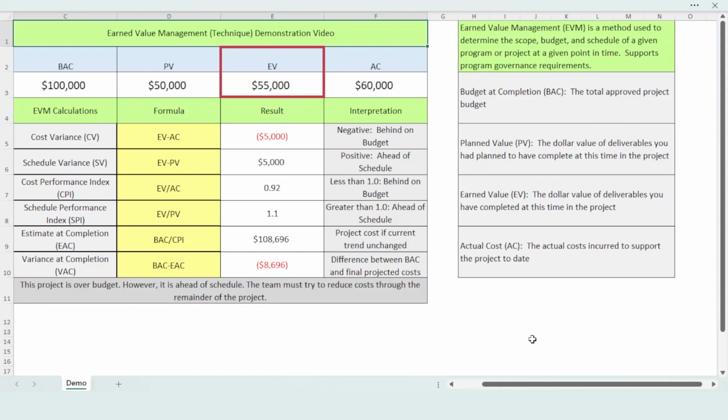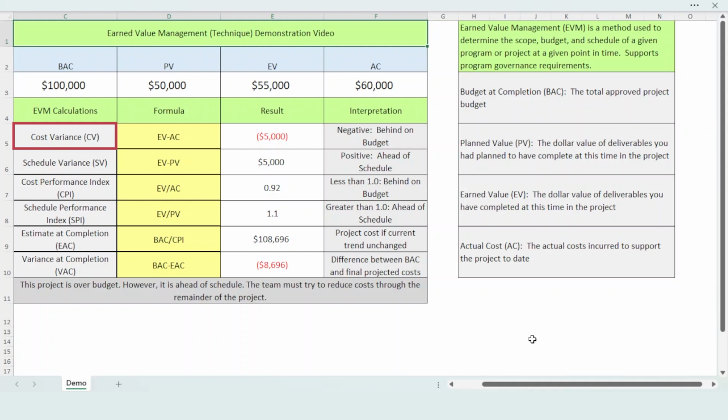This is a percent complete calculation. At this point, we have completed the equivalent of $55,000 in deliverables. Finally, AC is $60,000. This is simply the amount of our program or project budget we have used at this point. Now, let's review some key calculations.